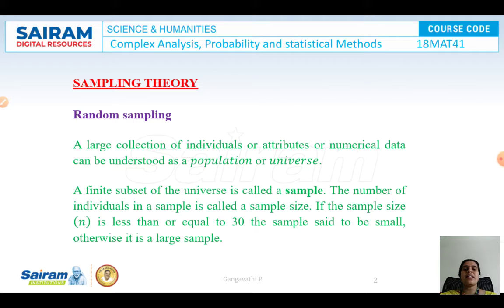From this population or universe, a part of the data is considered. A finite subset of the universe is called a sample. There was an entire set, and from that entire set, a few elements have been segregated and made into a separate set. We call it a subset of the main set, and such a subset is called a sample. The number of individuals in the sample is called the sample size. If the sample size is equal to 30 or less than 30, then the sample is said to be a small sample. Otherwise, it is called a large sample.